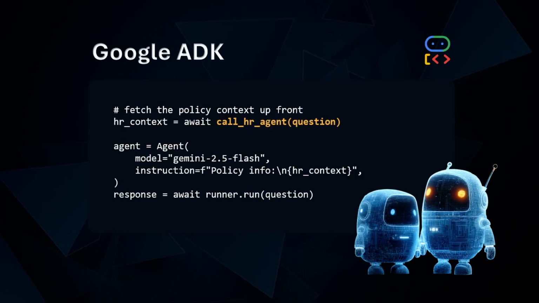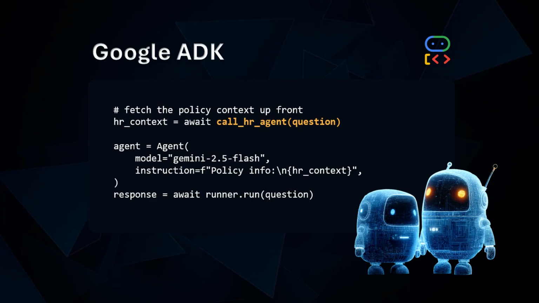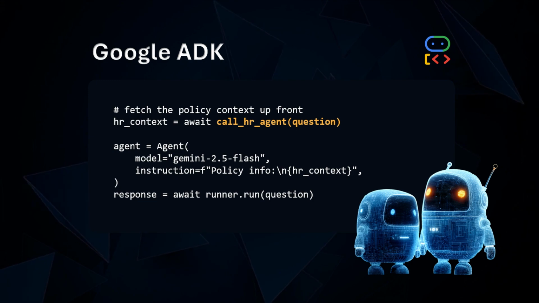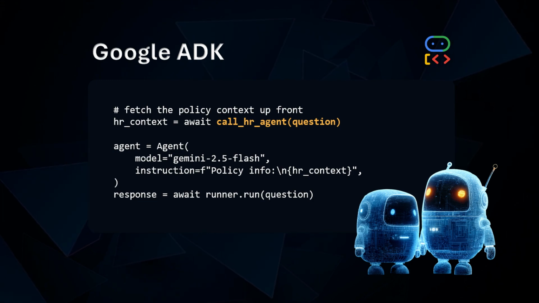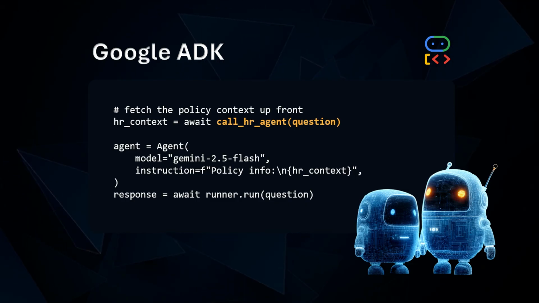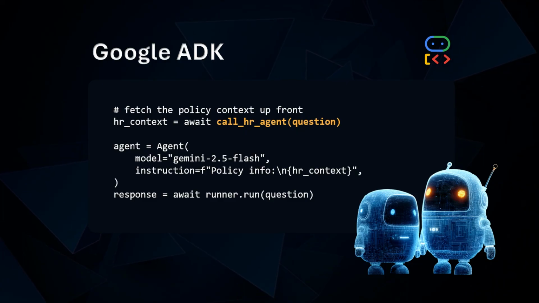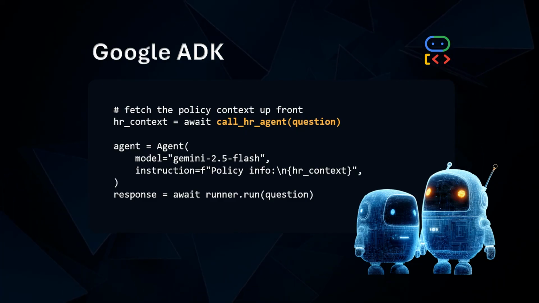Google ADK. Google follows the same fetch first shape. We call the HR agent over HTTP, we collect the policy passages, and we pass them into the ADK agent as part of its prompt. 5 frameworks now, 2 simple styles. Some wrap the call as a tool the agent chooses, and others fetch the answer first and feed it in. Either way, one agent is calling another.